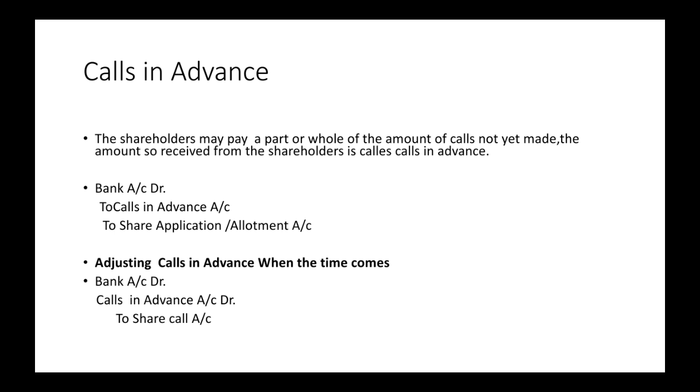Next is calls in advance. When an advance payment is made by a shareholder, that is, the call is not made or the request for such amount is not made from the side of the company, that is called calls in advance. It also has two entries. When the shareholder pays the calls in advance, bank account debtor to calls in advance account to share application or allotment account.